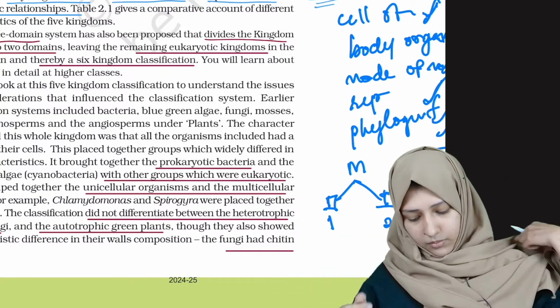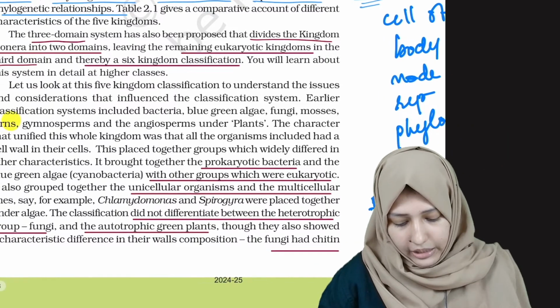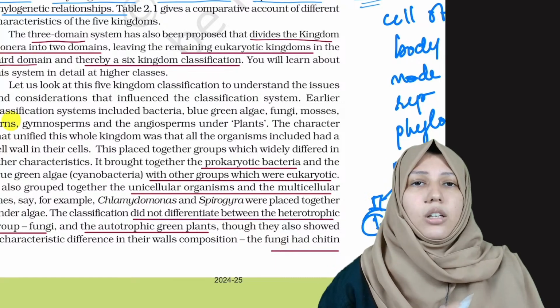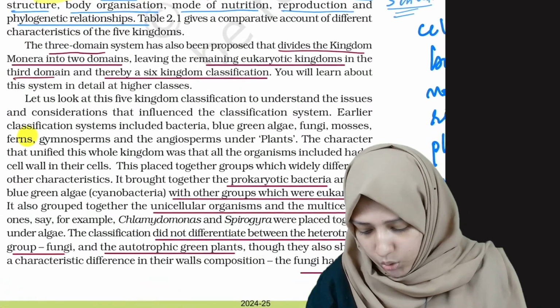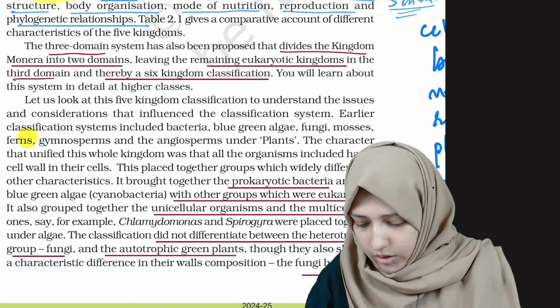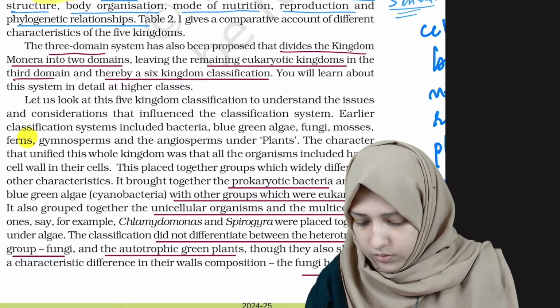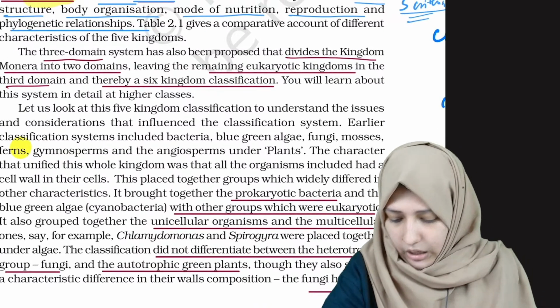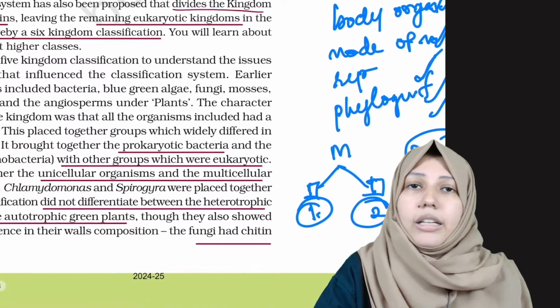Now, let us see what the 2 domains from the kingdom Monera are. Thereby it became a 6 kingdom classification.